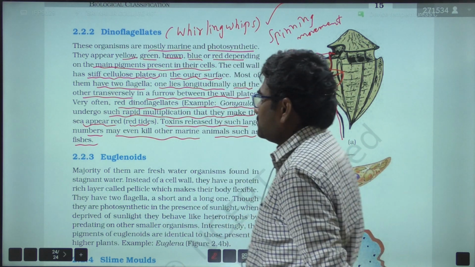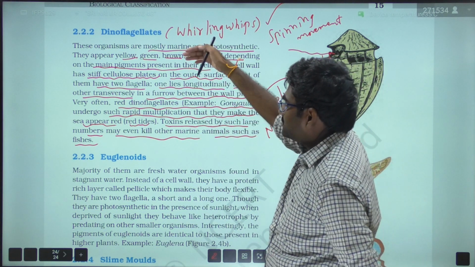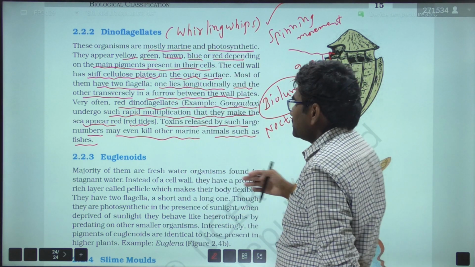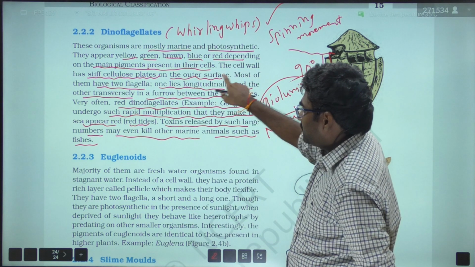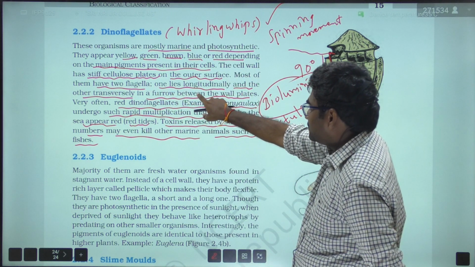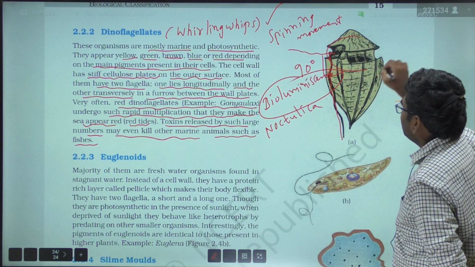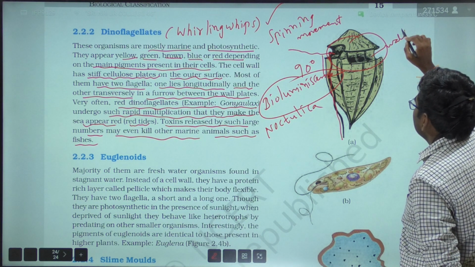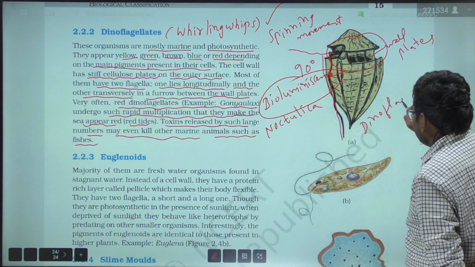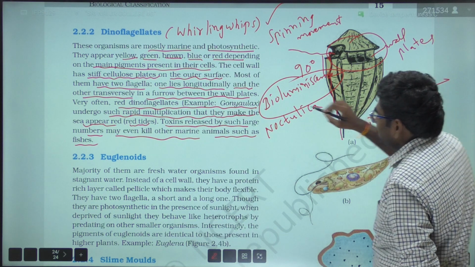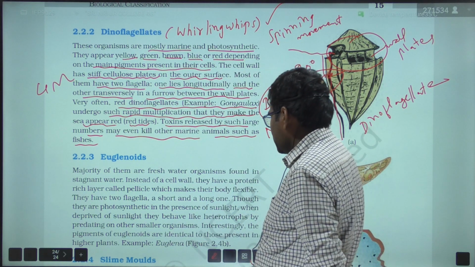So in chrysophytes, the cell wall composition is silica, whereas in dinoflagellates, stiff cellulosic plates are present on the outer surface, and most of them have two flagella, one lying longitudinally and the other transversely in a furrow between the wall plates. So these are the wall plates, and this image depicts the dinoflagellate. This is also a 4 mark question in IP examination: chrysophytes, dinoflagellates, and next euglenoids.